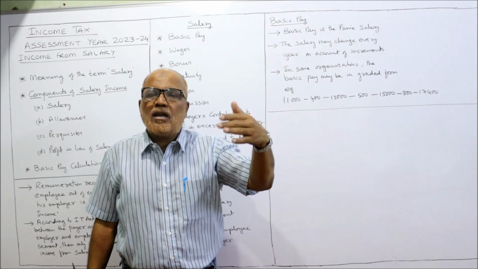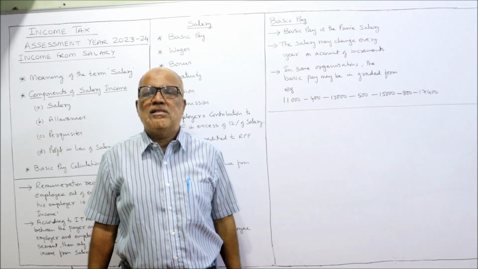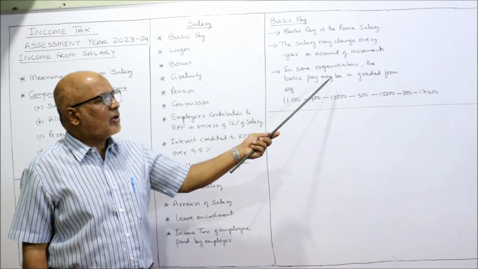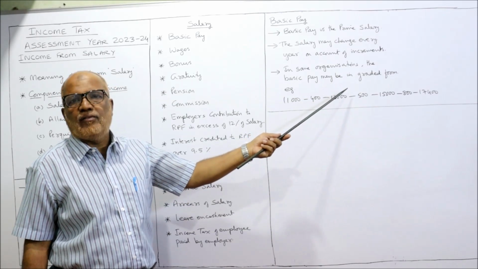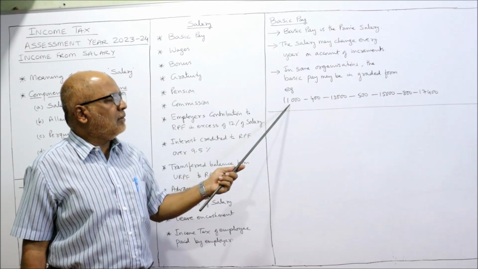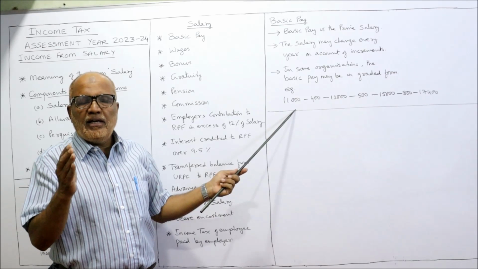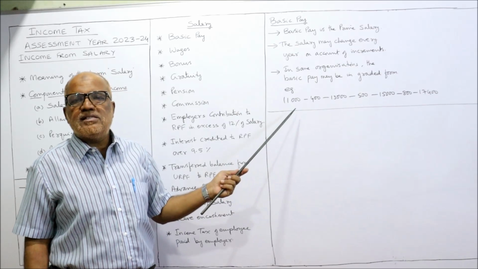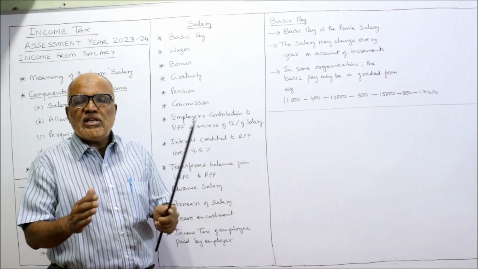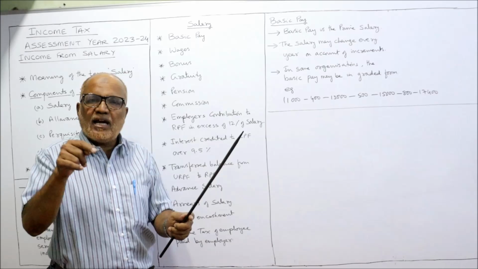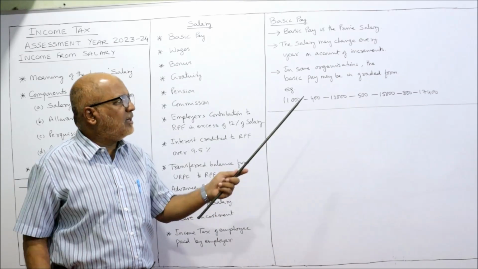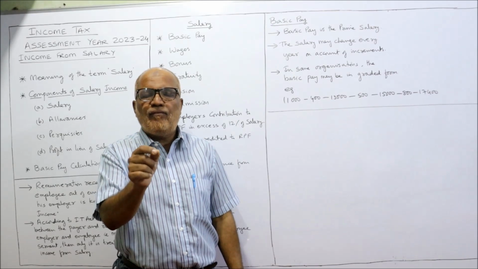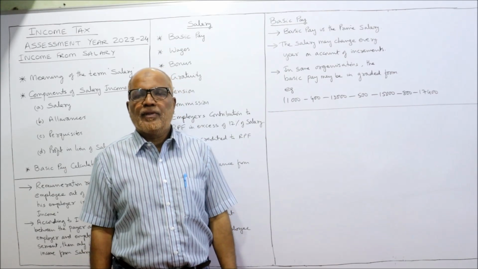Every year some increment or increase in salary is there, right? That is called graded salary. So in some organizations, the basic pay may be in graded form. For example, 11,000. In the year of joining, first month, first year, the monthly salary will be 11,000. As soon as the first year is completed and the second year starts, there is an increment in salary of 400. So 11,400 will be the monthly basic salary.